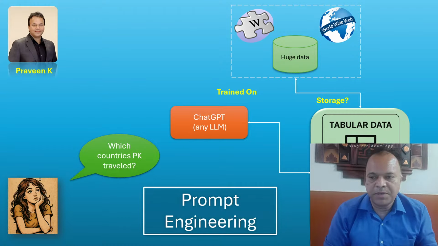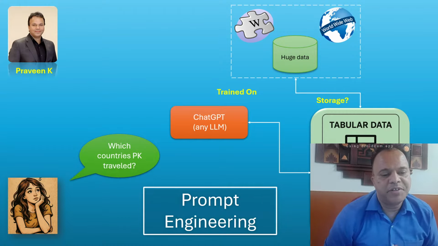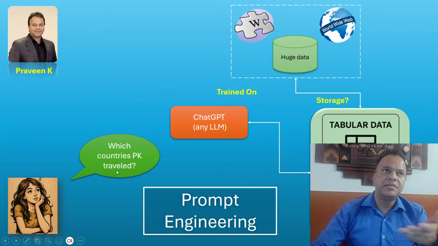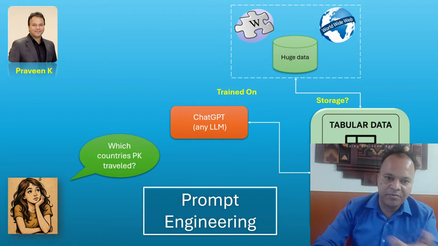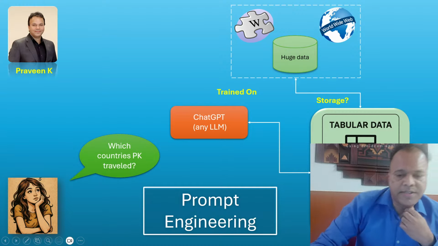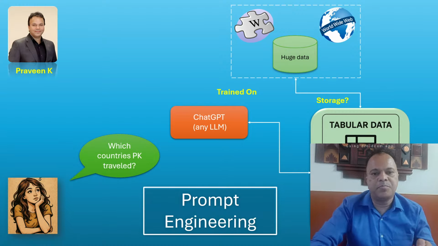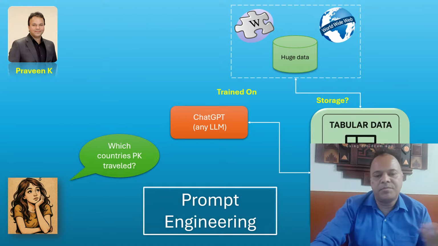That's Praveen Kumar, that's me. Somebody is asking about which countries Praveen Kumar has traveled. You can see that there is a question here. That's private information, or it's not public. It's not available on Wikipedia. Maybe it's there on some websites in the World Wide Web. But ChatGPT would have been trained up to a certain date and there is a cutoff point. After that point, it does not have any more information. So if Praveen Kumar has traveled, that information will not be available.